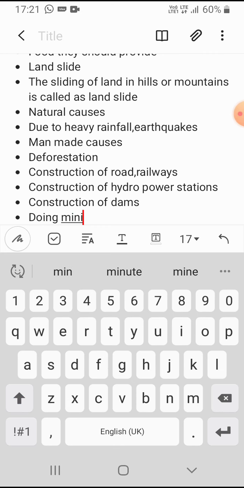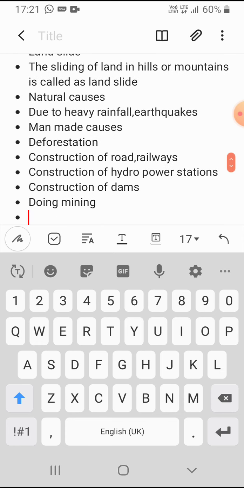By doing mining only, they may cause landslide. So these are some man-made causes.